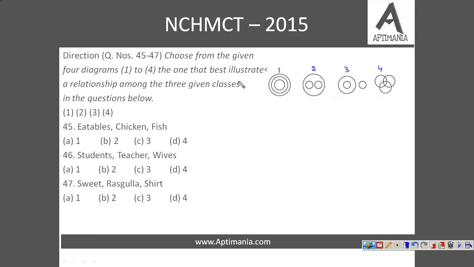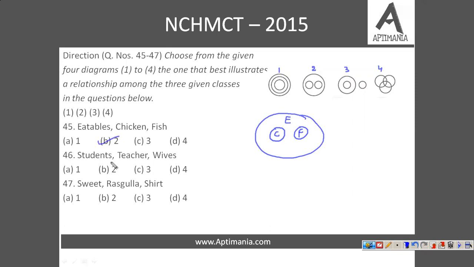The one that best illustrates a relationship among the three given classes in the equations below. So first, eatables, chicken and fish. Now see, chicken and fish are two different things. Fish is totally different from chicken, but both are eatables. Fine. So this will be the diagram for this particular question. For question number 45, the correct answer is option 2.